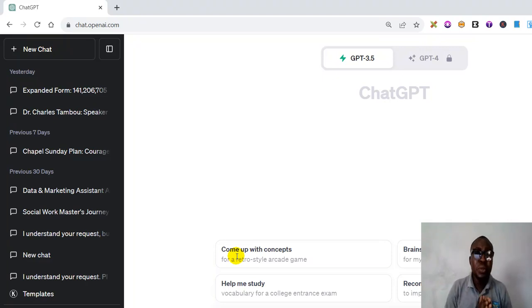For example, if I want to write a health related book on pregnancy, I can tell ChatGPT to assume the role of a renowned gynecologist and then do the book, give it the book title and all of that. Again, whatever I want to do, I can simply tell ChatGPT to assume that role.